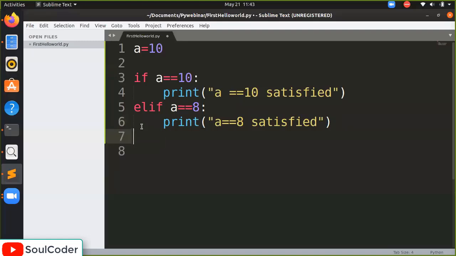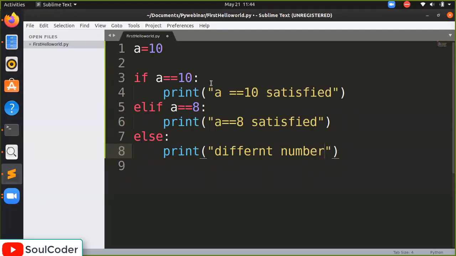Now to write else, else means none of the above statements work. We write else here, print different number. Don't worry, what we have done is the if, elif, else structure. If a equal to 10, it will print this. If a equal to 8, this will be satisfied. If nothing matches, this will be satisfied.